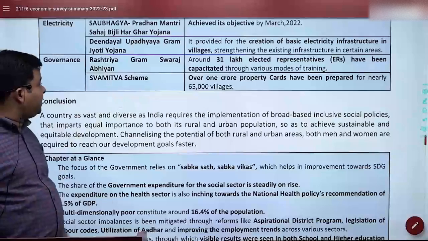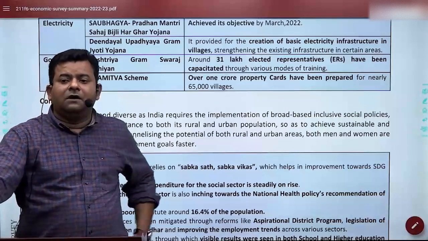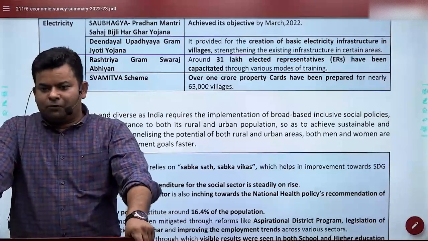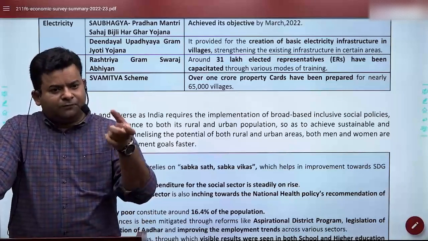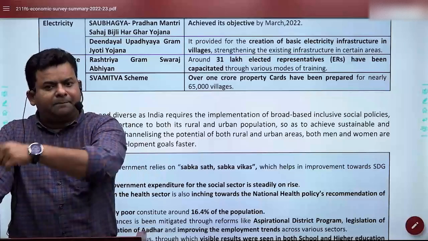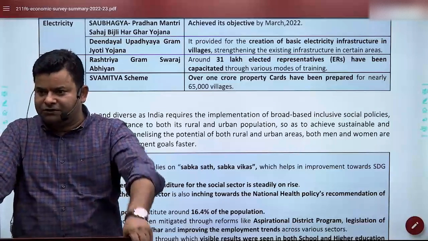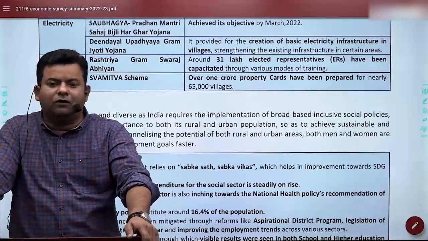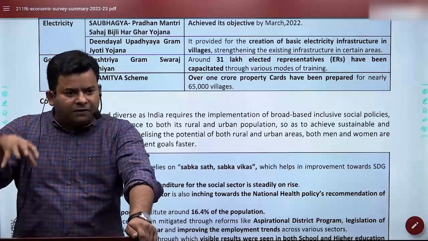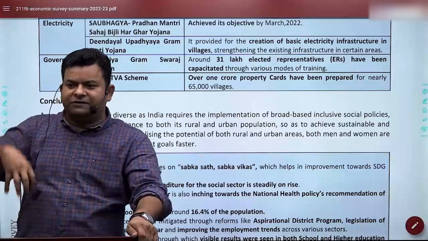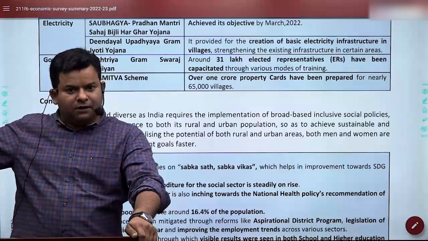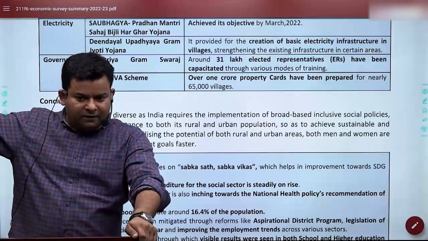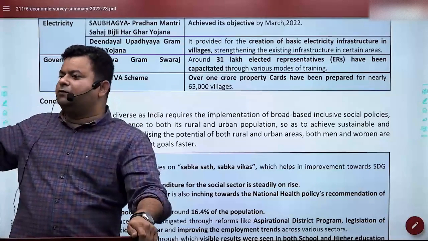This is something which I think could be significant because one scheme is there called Swamitwa. Swamitwa is what? Swamitwa full form is survey of villages and mapping with improvised technologies in the village areas. Because you might be knowing in your syllabus, we have one thing called land reforms. For land reforms, one key objective is land digitalization. If we got digitalization of the land, that exactly how much of land is there, then probably we can use AI, etc.